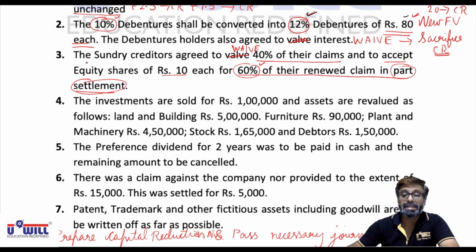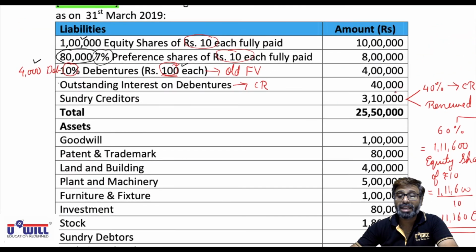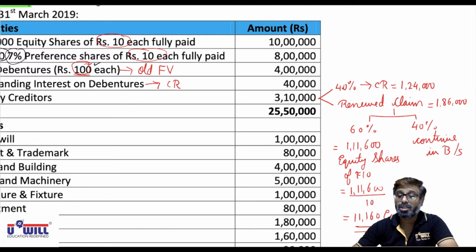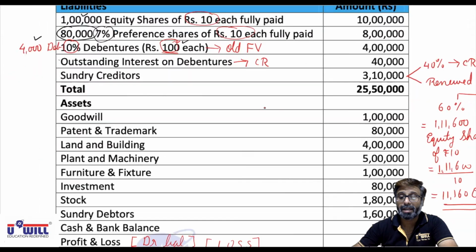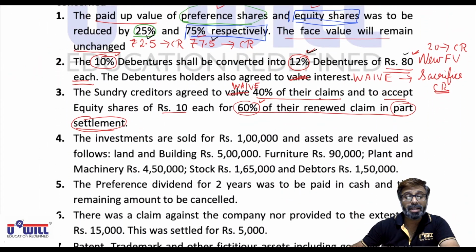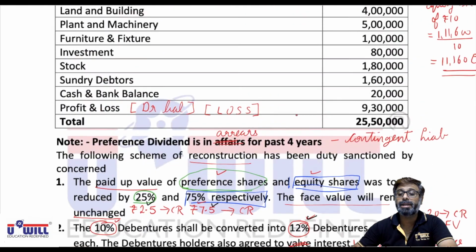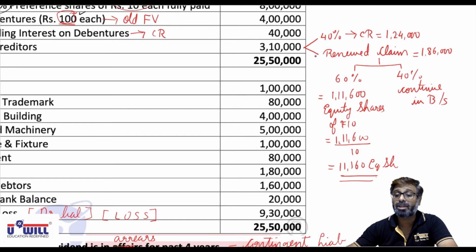The sundry creditors agreed to waive. Waive means sacrifice 40% of their claims. Creditors are 3,10,000, 40% they sacrifice. So 1,24,000 will be transferred to capital reduction. And they accept equity shares of 10 each, but for 60% of their renewed claim in part settlement. What is the renewed claim? 3,10,000 minus 1,24,000, 1,86,000. For 60% of renewed claim, 1,86,000, 60%, 1,11,600, they accept equity shares of rupees 10 each. The remaining 40% will continue to appear in the balance sheet.